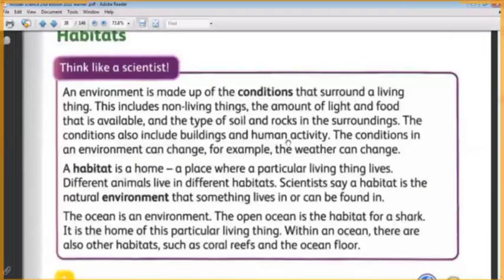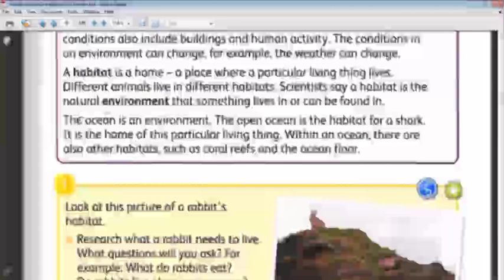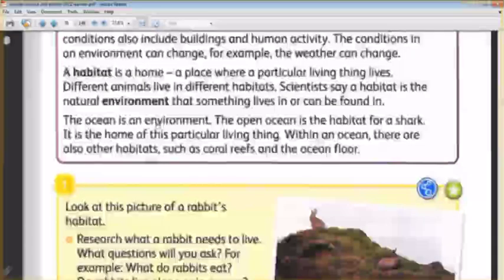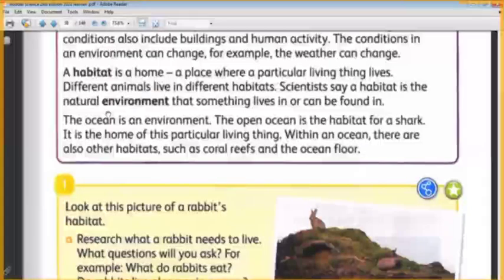As an example, the big ocean is an environment. We call the ocean an environment because it includes the water of the ocean, the floor of the ocean, and the rocks inside it. The open ocean is a habitat for big fish like the shark.